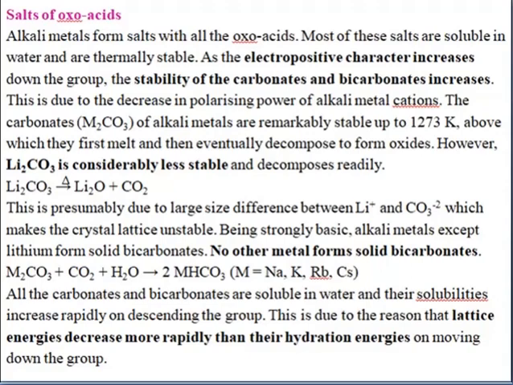All the carbonates and the bicarbonates are soluble in water, and the solubility increases rapidly on descending the group. This is because the lattice energy decreases more rapidly than the hydration energy when you move down the group. So, children, now I have given you some of the chemical properties and the reasons for them, and thank you very much.